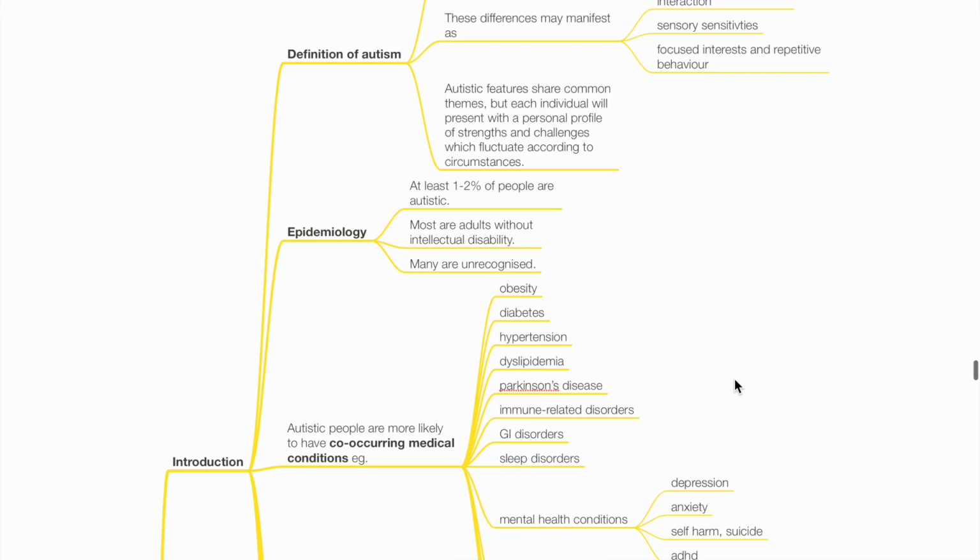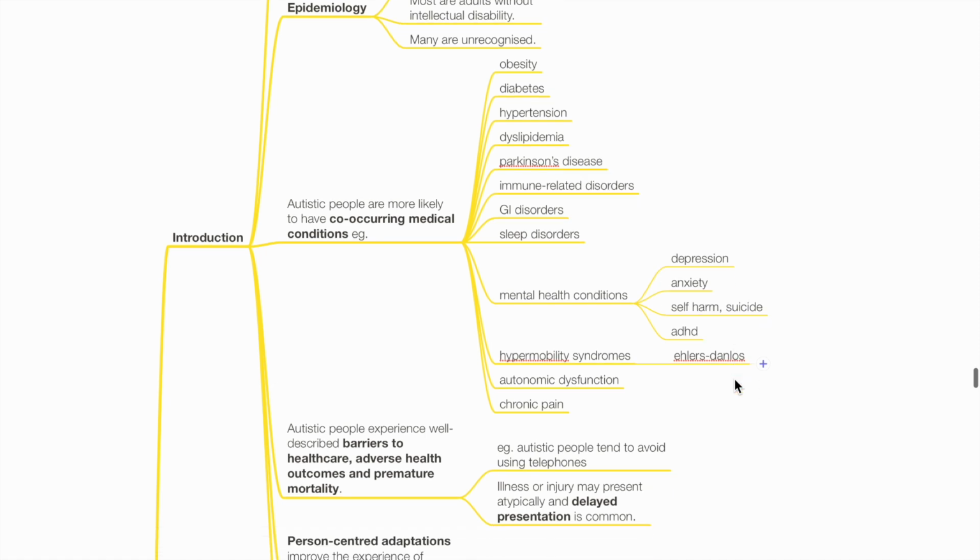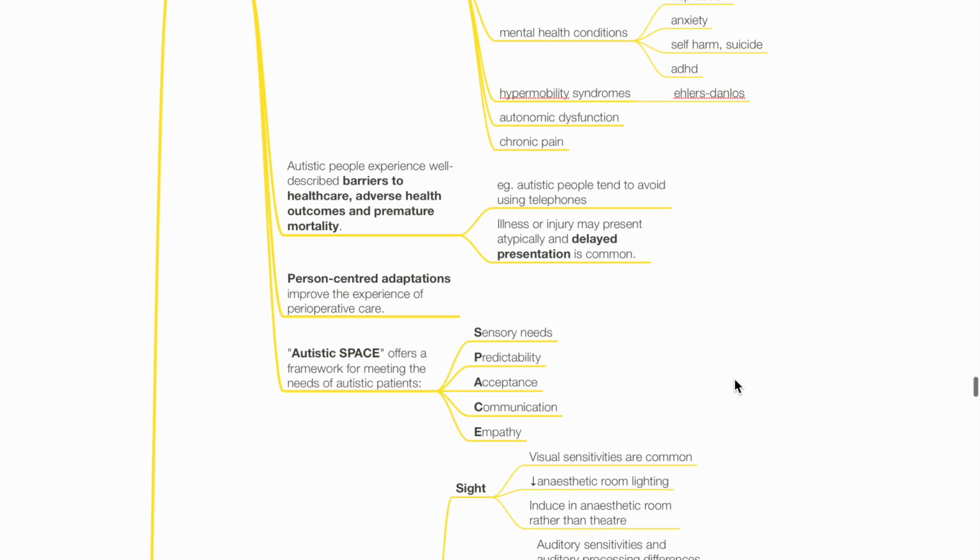Most are adults without intellectual disability, and many are unrecognized. Autistic people are more likely to have co-occurring medical conditions, such as obesity, diabetes, hypertension, dyslipidemia, Parkinson's, immune-related disorders, GI disorders, sleep disorders, mental health conditions, such as depression, anxiety, self-harm, suicide, and ADHD, hypermobility syndromes such as Ehlers-Danlos, autonomic dysfunction, and chronic pain. Autistic people experience well-described barriers to healthcare, adverse health outcomes, and premature mortality.